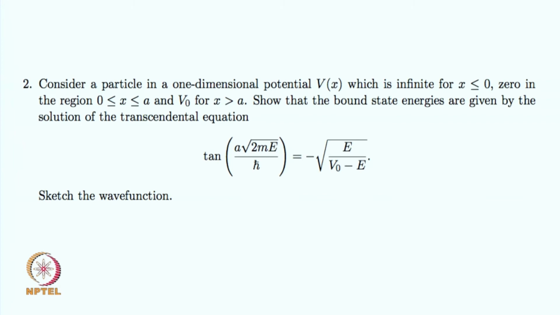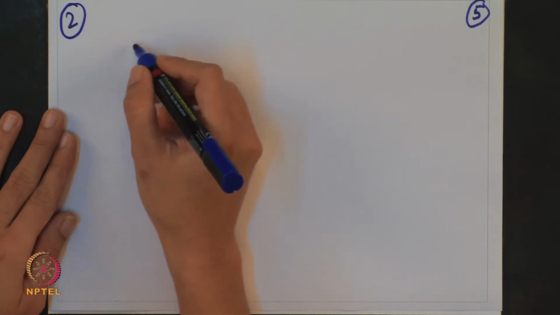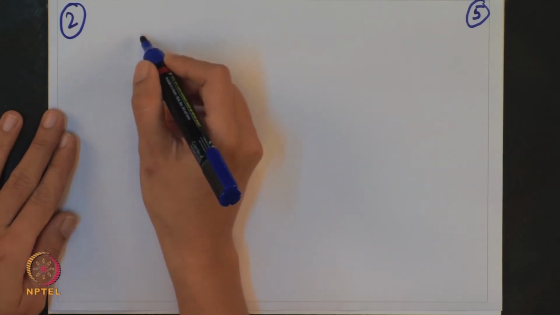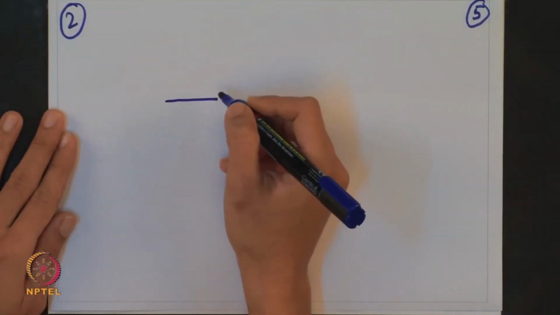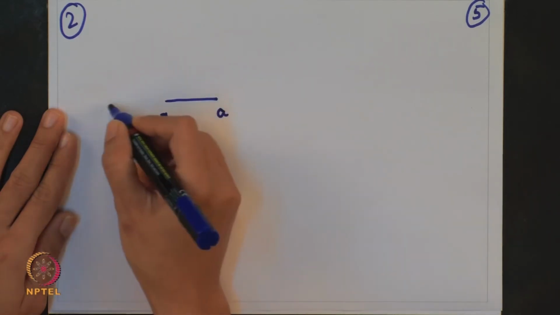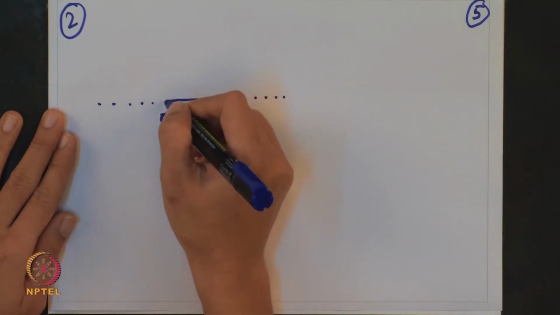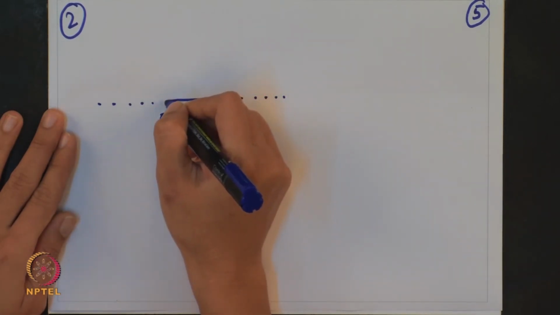So, let us draw this question 2. How would the diagram look? If you consider between 0 and A, the potential is 0, so x is 0, x is A, this is the x axis, and here V is infinity.